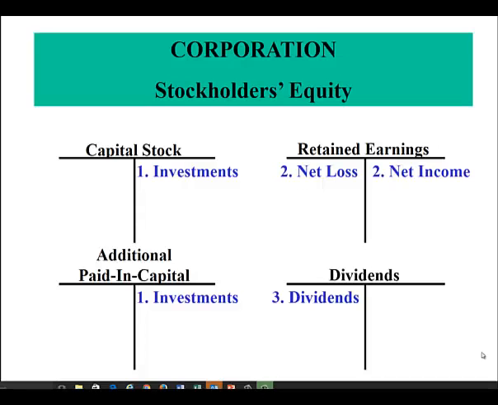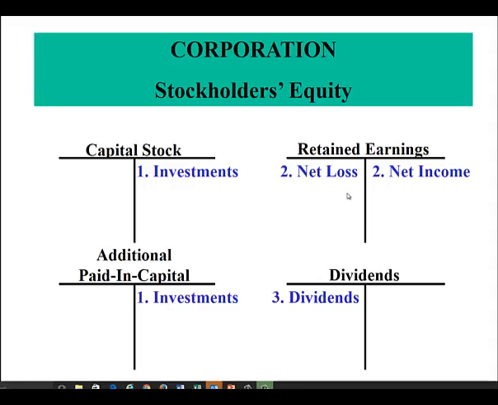Now let's take a look at a corporation's capital. In a corporation, there are 4 equity accounts. Instead of placing everything in capital, we separate the capital by what was paid in, what was actually earned by the corporation, and what was paid out to owners. All owner investments, which are sales of stock, go into the capital stock and the additional paid in capital account.